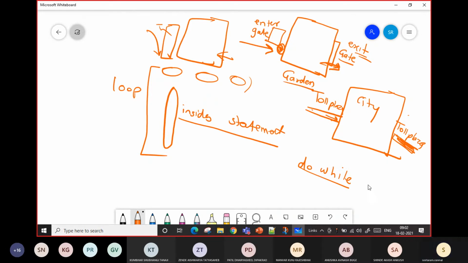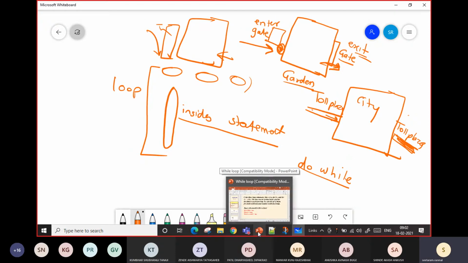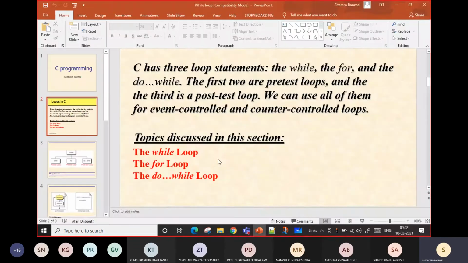Means there is a loop in which the condition is checked whenever you are coming outside the loop, or at the end of the loop. End of the loop means what? You will go inside the loop. There will be the condition after the loop, and it will decide whether I have to come outside the loop or go to the start again, once I reach the end of the loop.